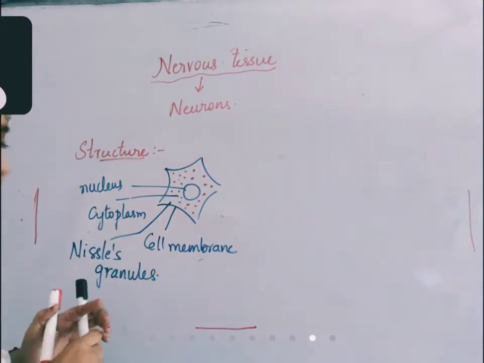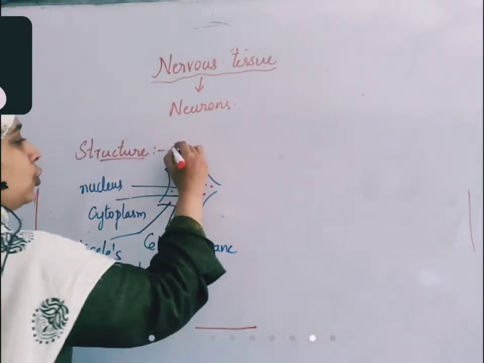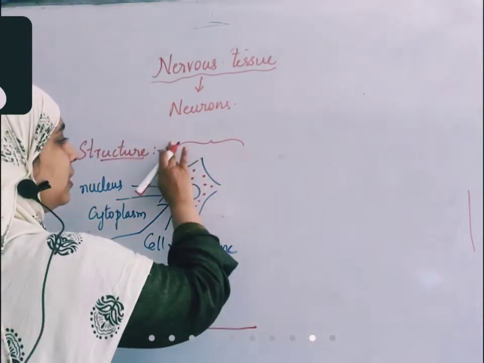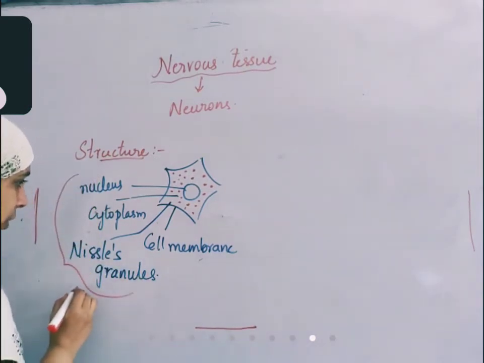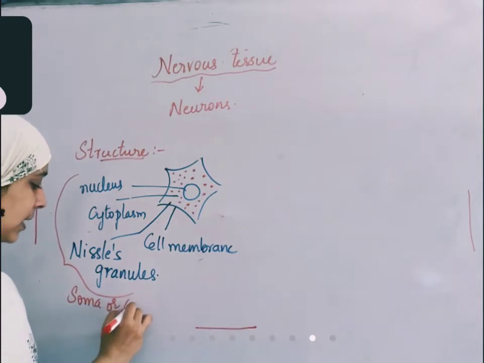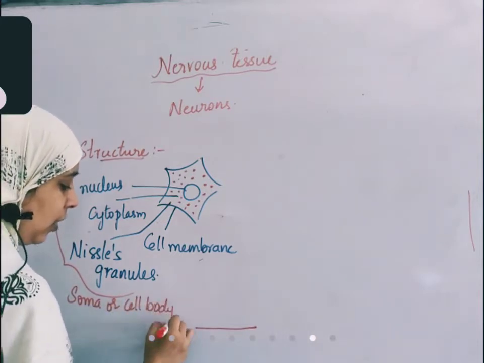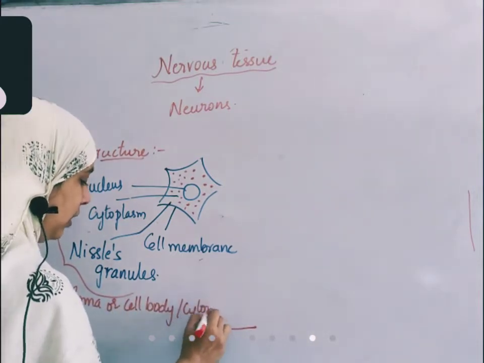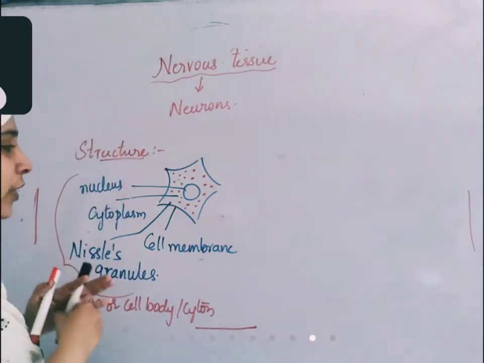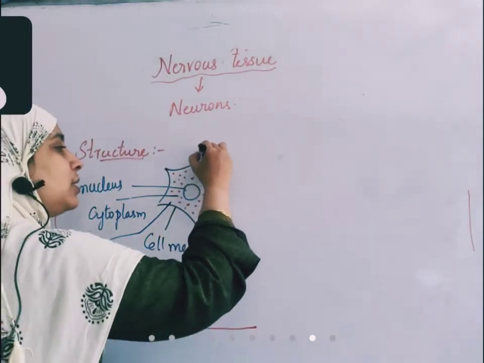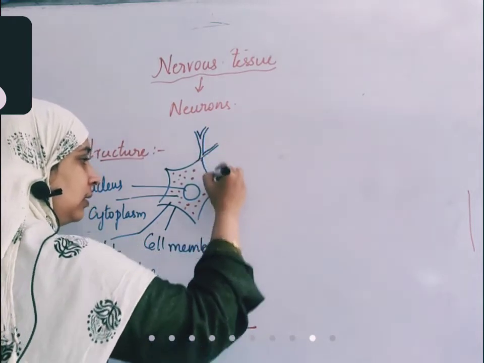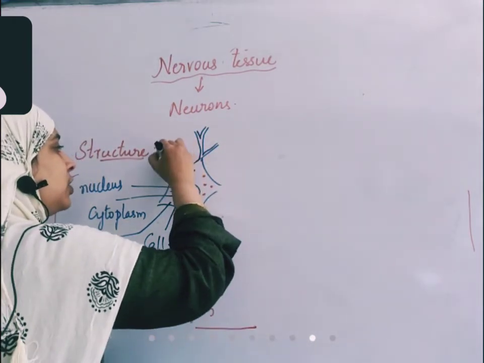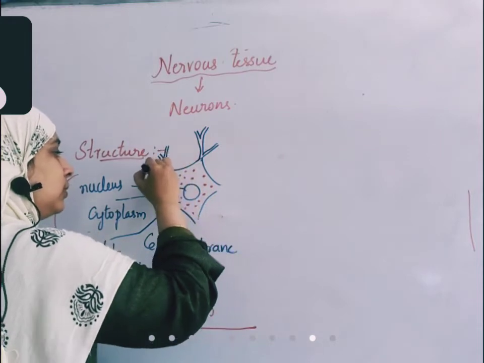This part, from here to here, is called the soma or cell body, or cyton. There are three names for this structure. After this structure, there are some projections that come out of the cell body.